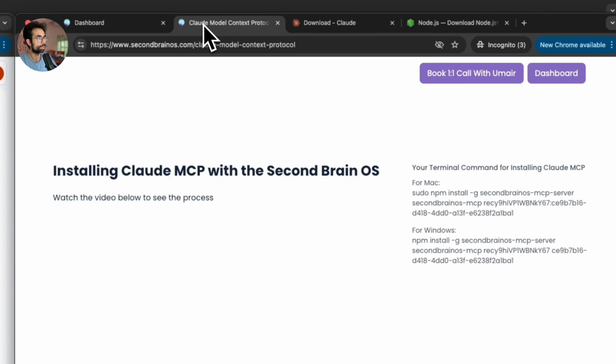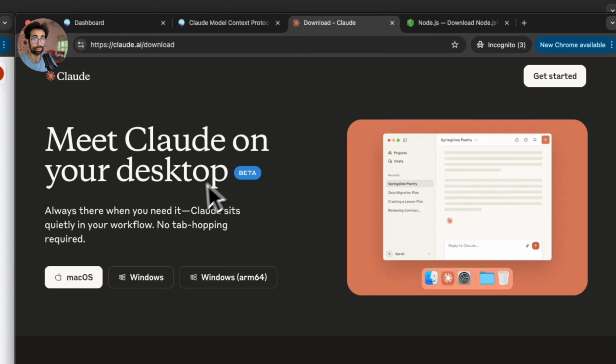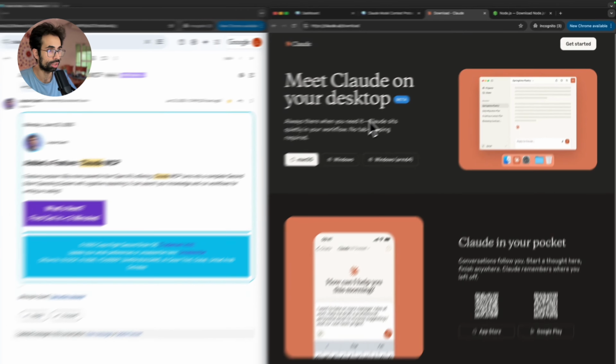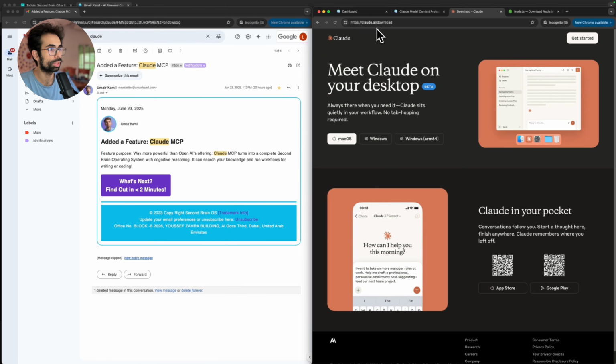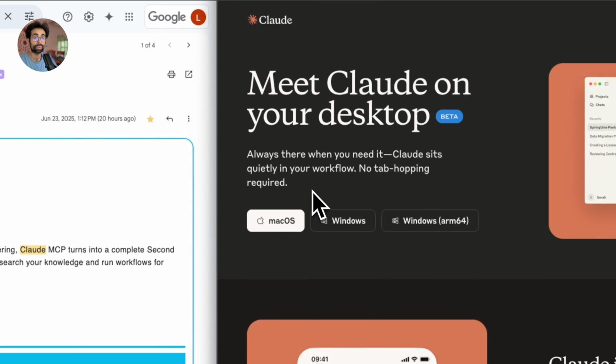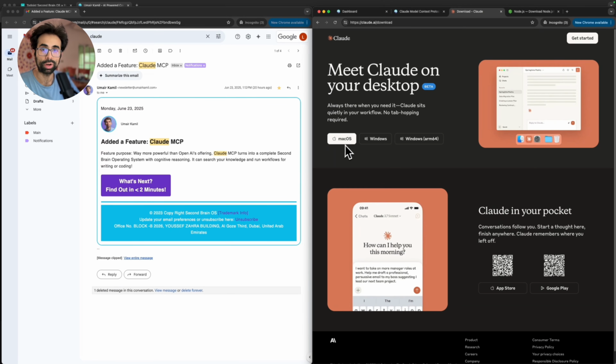And this will open this page where you have all the instructions to install the Claude MCP, right? The first thing you want to do as part of this is make sure that you have the Claude desktop application downloaded and installed. So make sure to head to this link over here, claude.ai/download, and download the application for your platform. By default, very important, what will be in white represents what your computer is using.